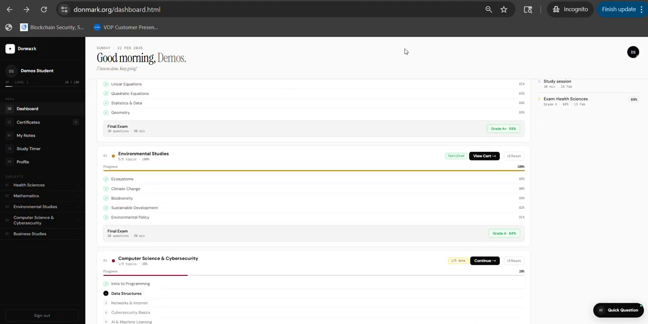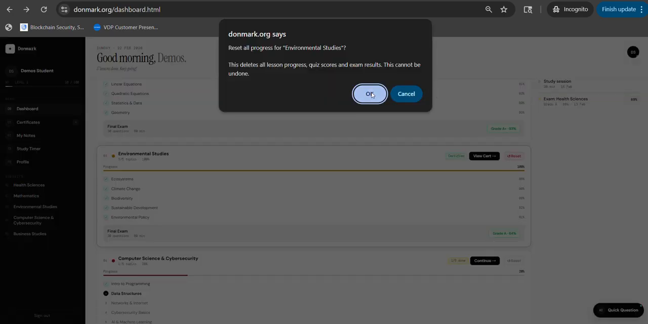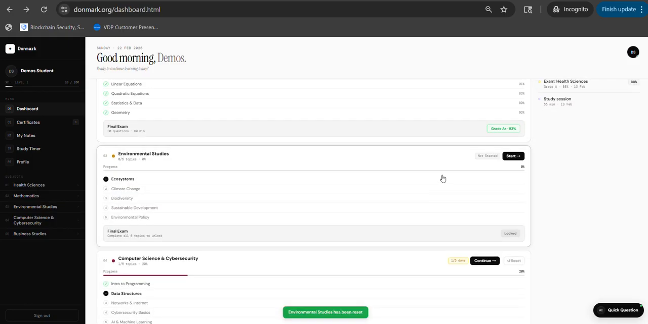Moving back, it also has an exam. Well, you cannot complete the exam until, so I'm going to have to reset one of these courses. I'm going to start with environmental study. Resetting it is going to start from the beginning. Then I'm going to have to start it.